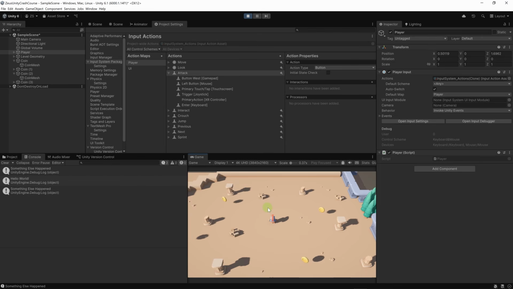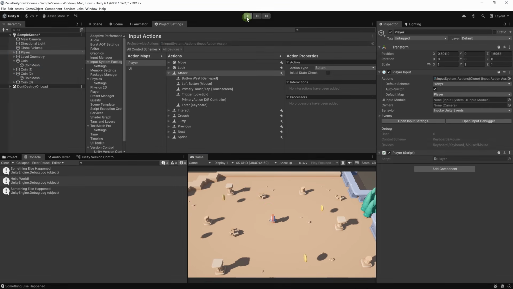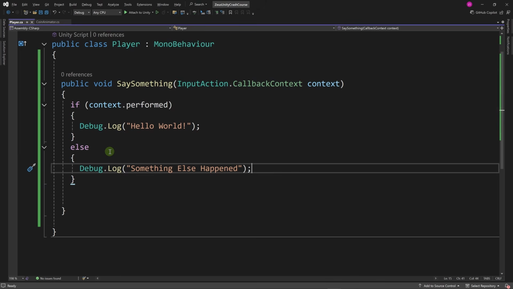I'm going to release it and now it's going to say something else happened. Let's make these messages more specific. Let's go back to the code. We can write multiple levels of else and if.